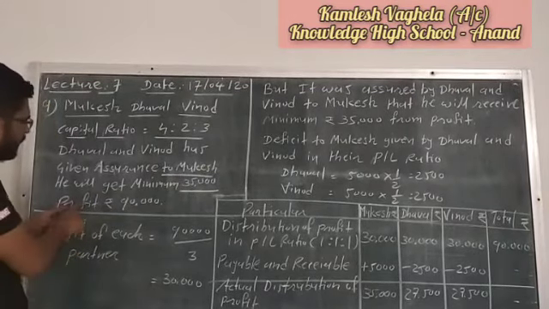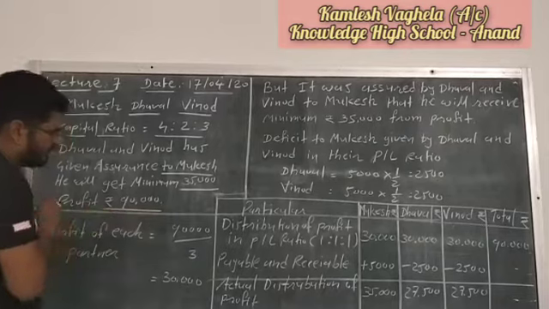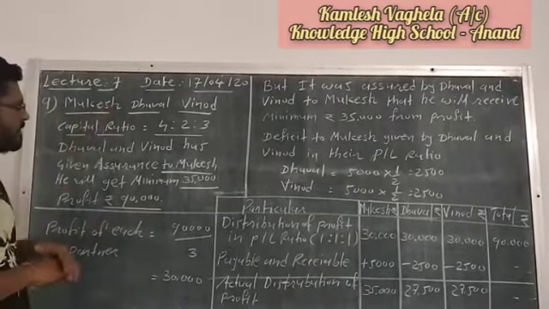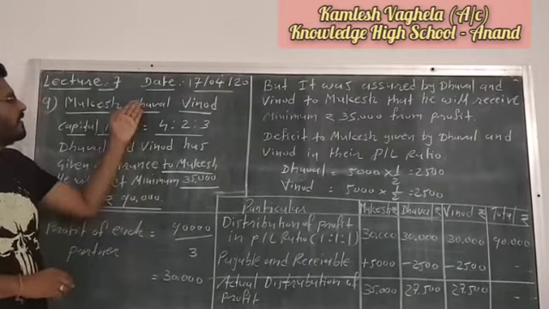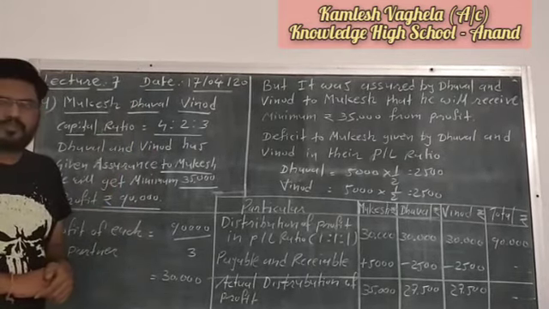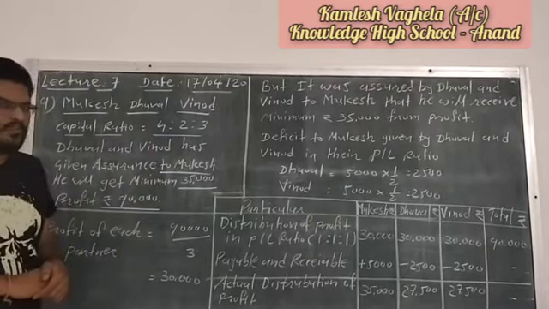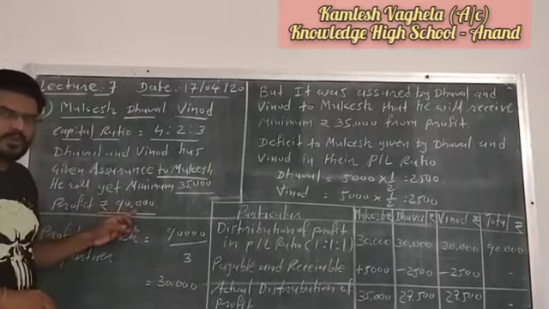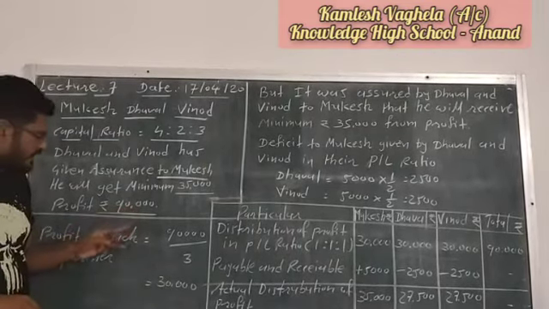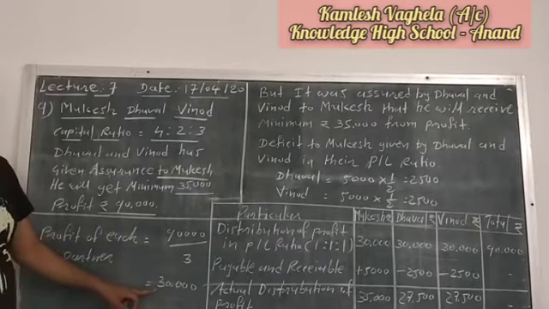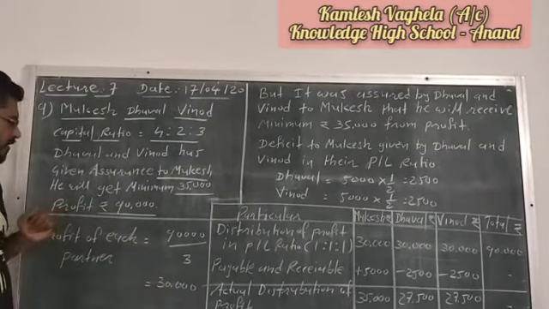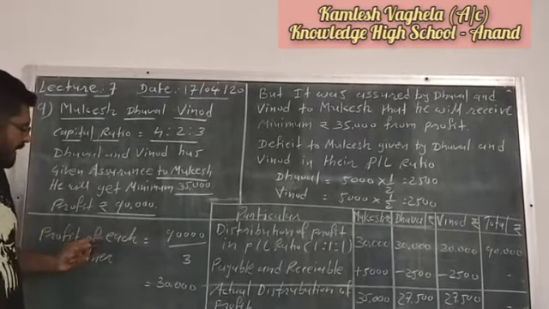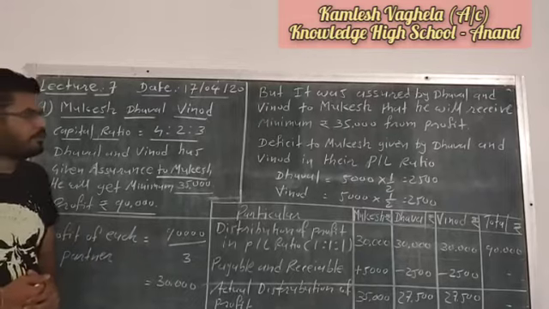Now the profit of the firm is rupees 90,000. This much information is given in the example. Here there is no profit and loss ratio, so profit will be distributed among the partners in equal share. Equal share means 1:1:1. So if we divide this 90,000 equally among the partners, each partner will get 30,000. How? 90,000 divided by 3, three equal parts of 90,000. So each partner will get 30,000 profit from the firm.